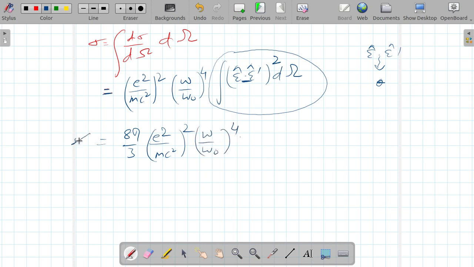So this is the formula for Rayleigh scattering, for omega very much less than omega naught. This is one case which we are getting.